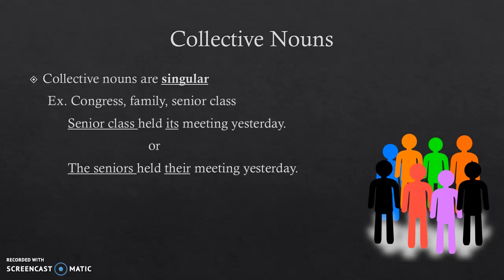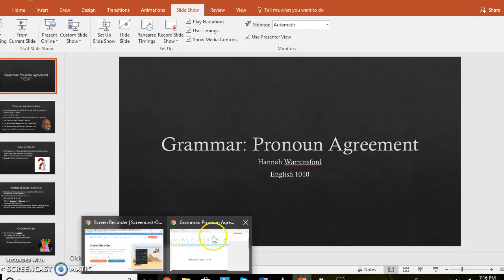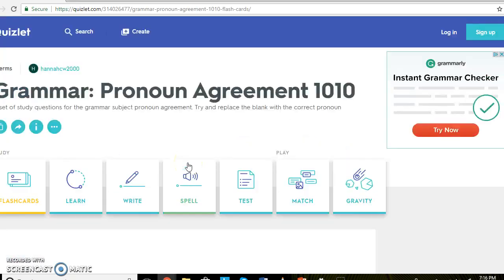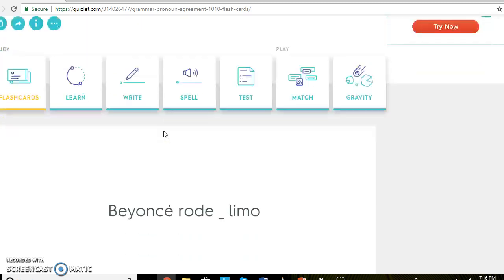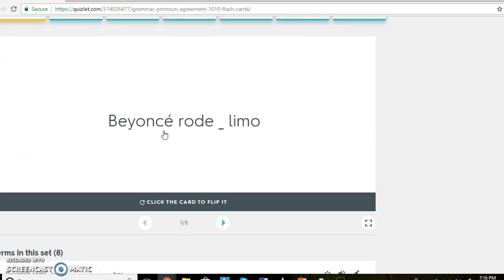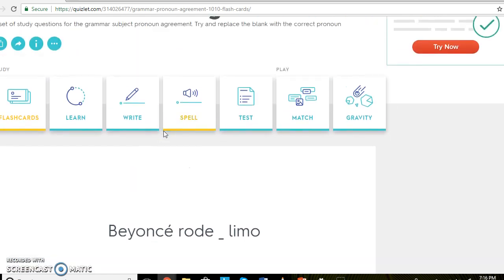Now, if you want some more practice with this, I have created a Quizlet under the name Grammar Pronoun Agreement 1010. If you look this up, it's probably going to be like the fourth or fifth one down, but this is the username you should be looking for. And there's just a few quick questions here that you can use to test your skills. And if you're looking at this on your Chromebook, then there are some games you can play to go along with this. So I really hope you enjoy it, and thank you.